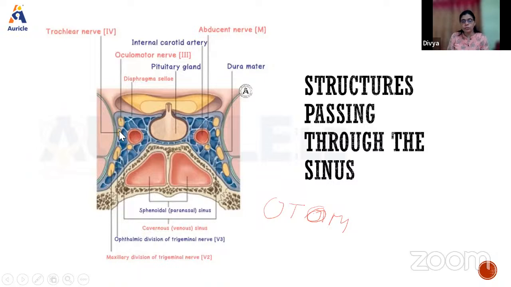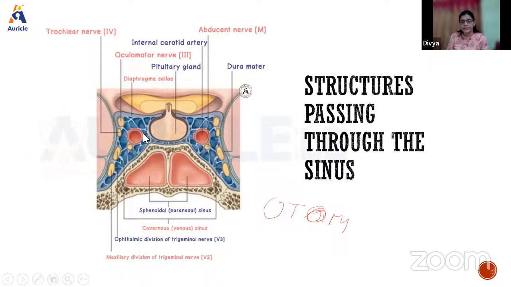O is for oculomotor nerve. T is for trochlear nerve. O is for the ophthalmic division of trigeminal. M is the maxillary division of trigeminal. So these four structures pass through the lateral wall.